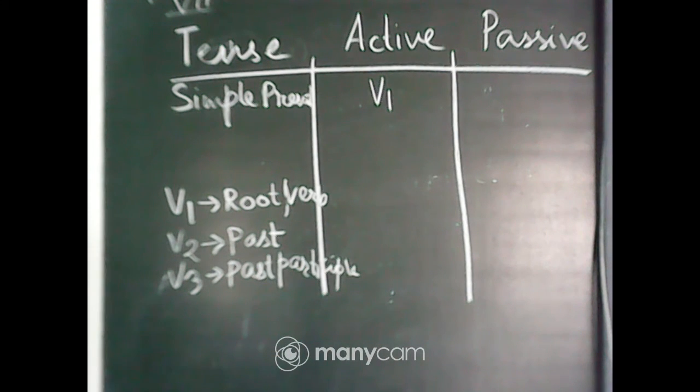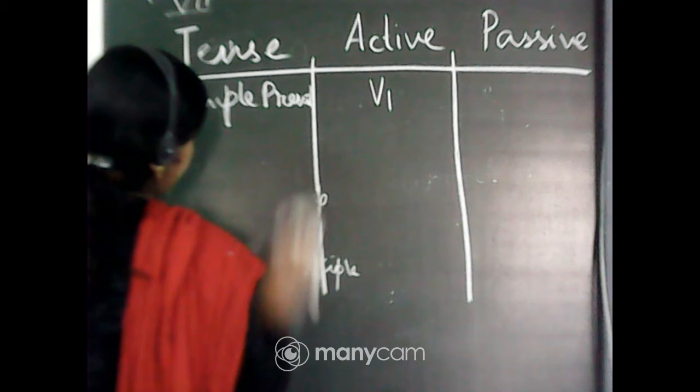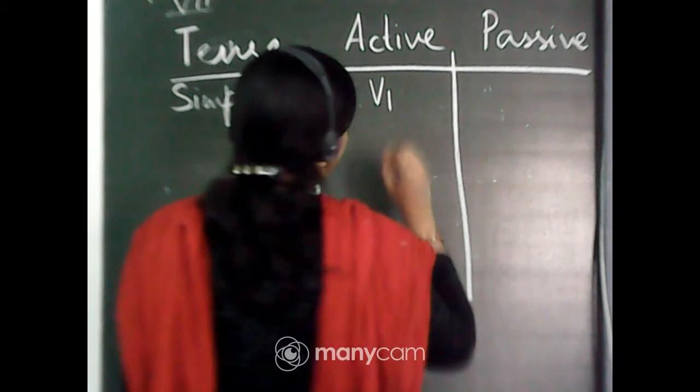Okay. You all know about this V1, V2 and V3. I hope you do. Right? So, for the present tense, yes, I can see that you have written. You know about it. Good. So, for the simple present tense, the active voice is in the V1.